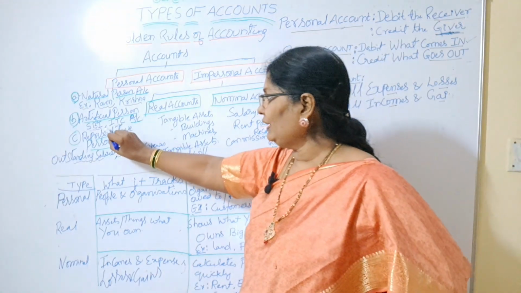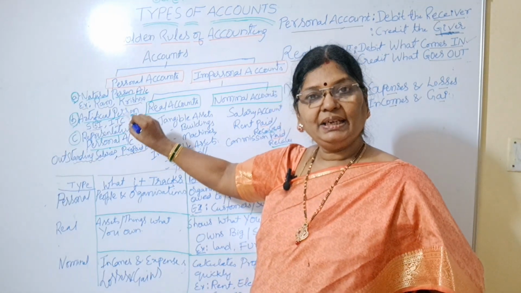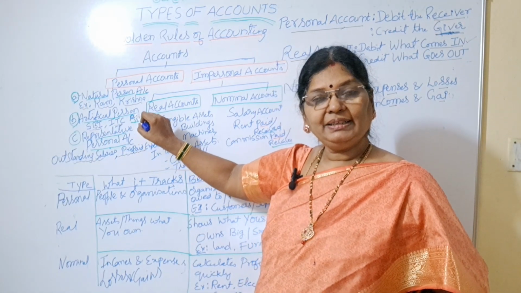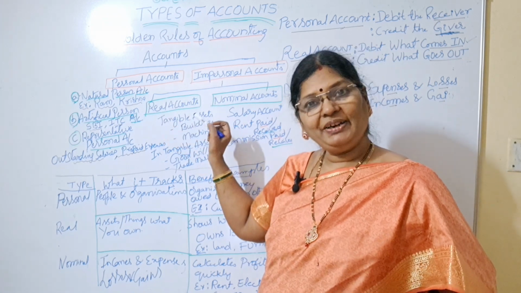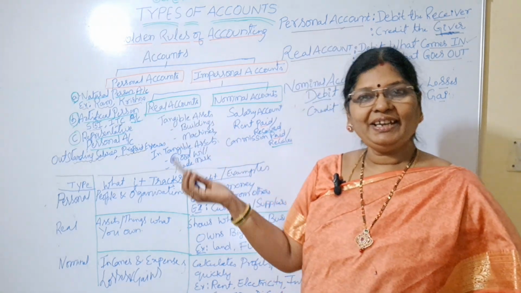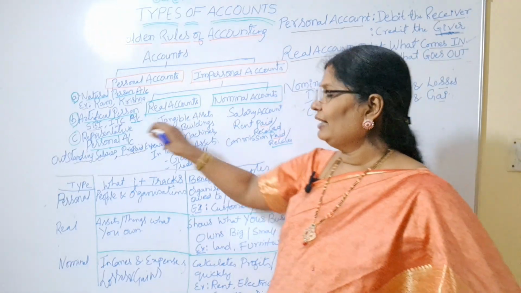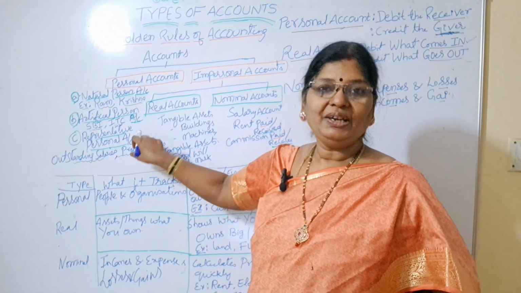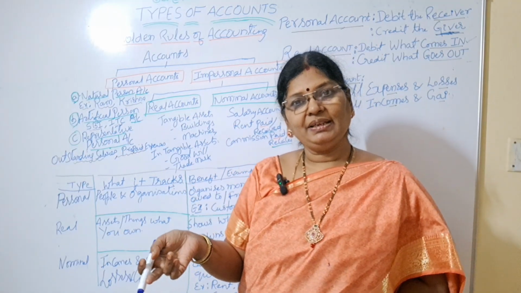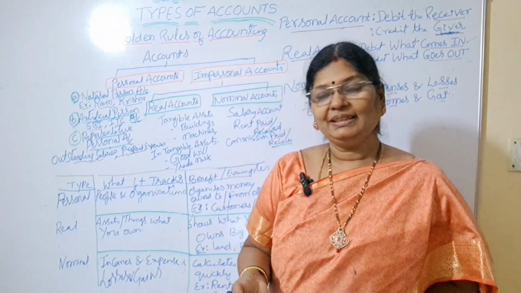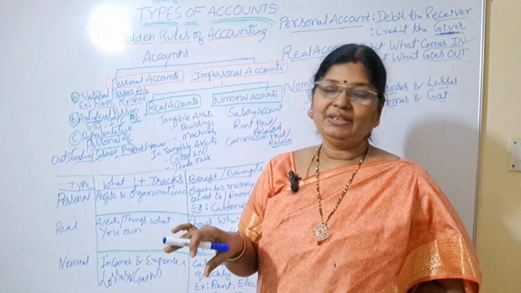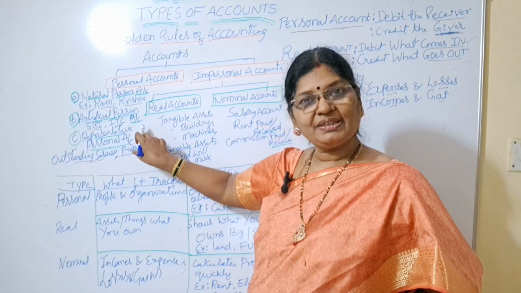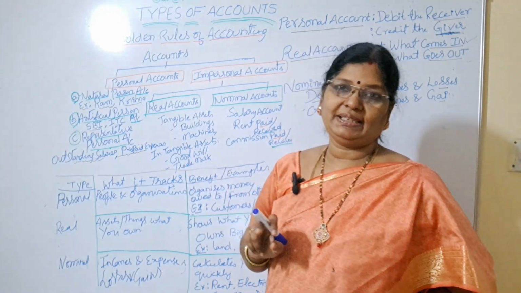Like that we have SBI, ITC, Wipro, Amazon, Flipkart, Swiggy, Zomato, Uber, whatever we are using, all these are called artificial persons. What is the meaning of artificial persons? Created by law. These companies are incorporated because of law, so that is why these organizations are called artificial persons.